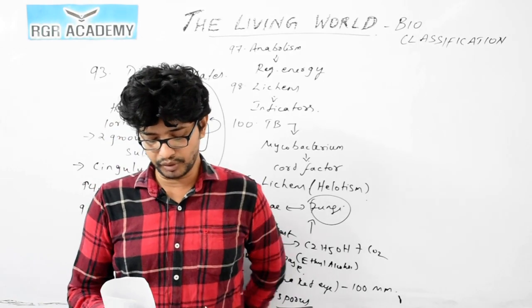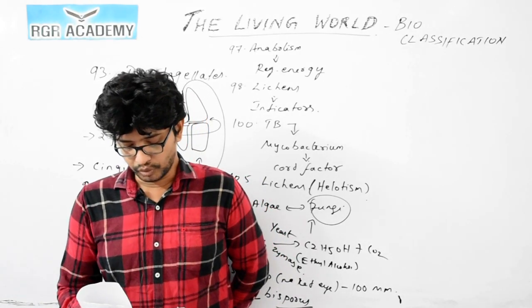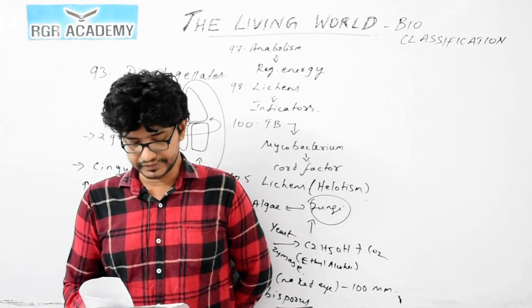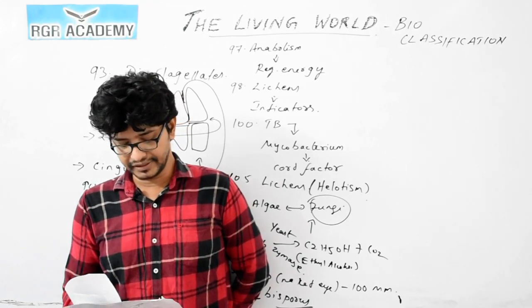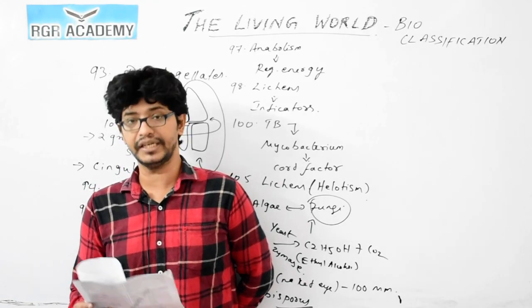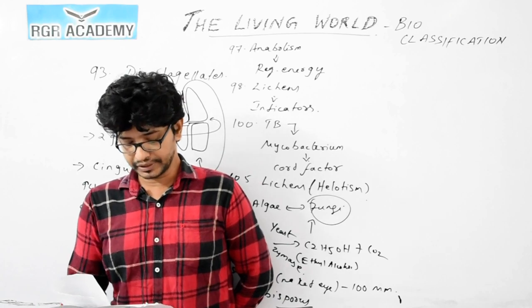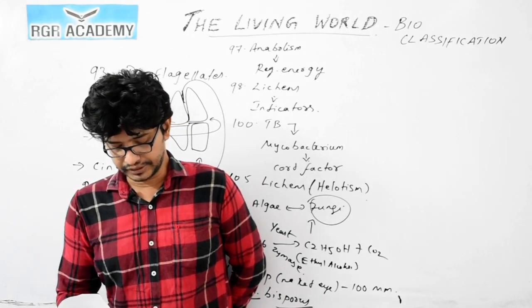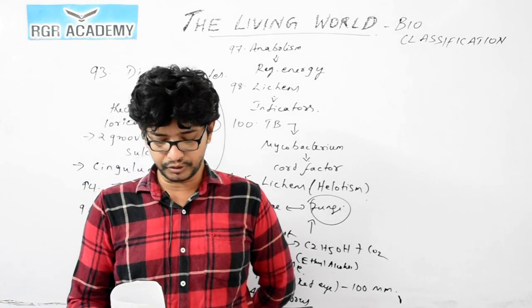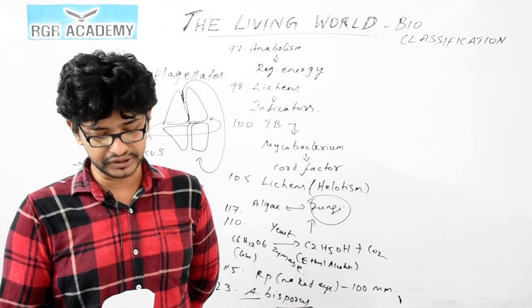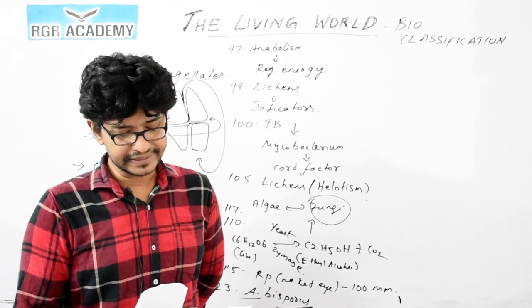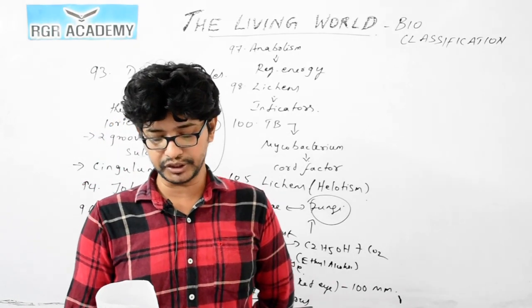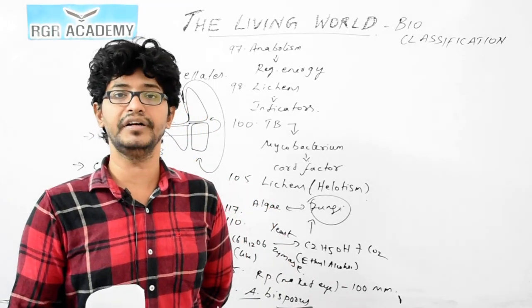Question number 131. Statement 1, water shows hydrolytic splitting. Statement 2, water has high thermal conductivity. They are given two statements related to water. Now we look at these 4 options. The first option is that both statement 1 and statement 2 are true, but statement 2 is not the correct explanation of statement 1. The first statement shows water's hydrolytic splitting.